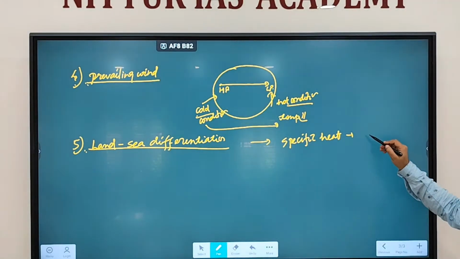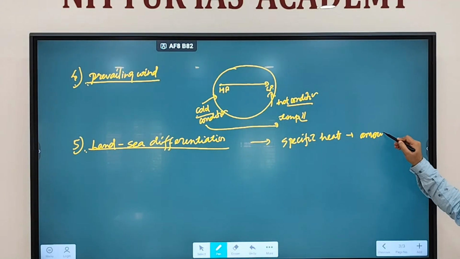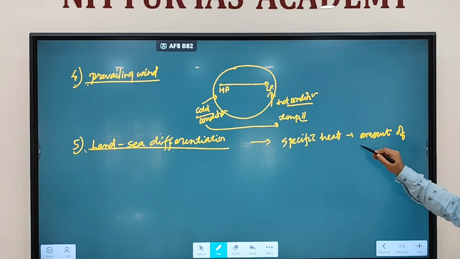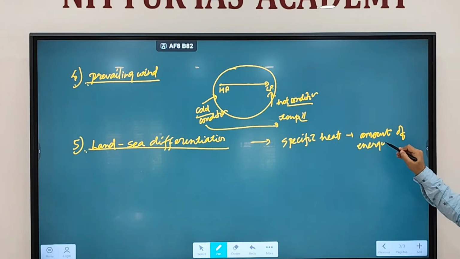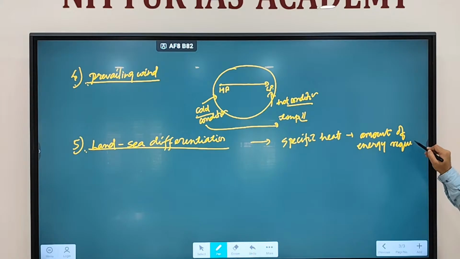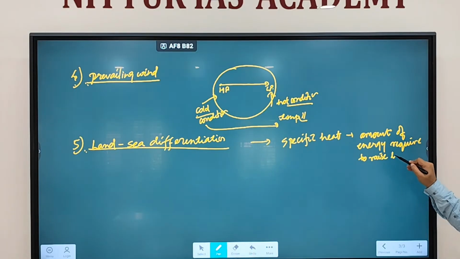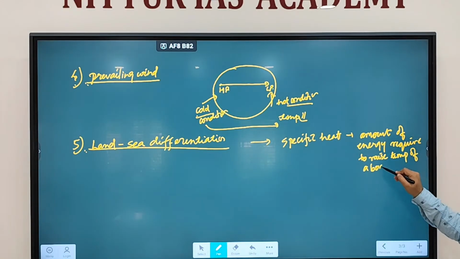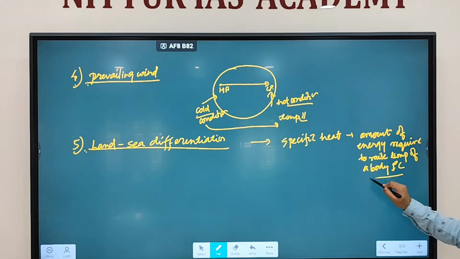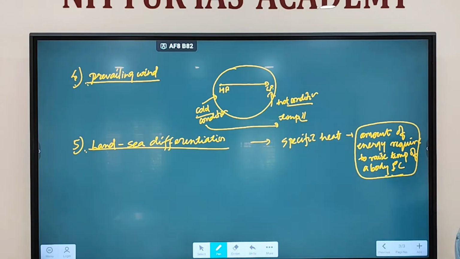We discussed, it is the amount of energy required to raise the temperature of a body by 1 degree Celsius. This is called specific heat.